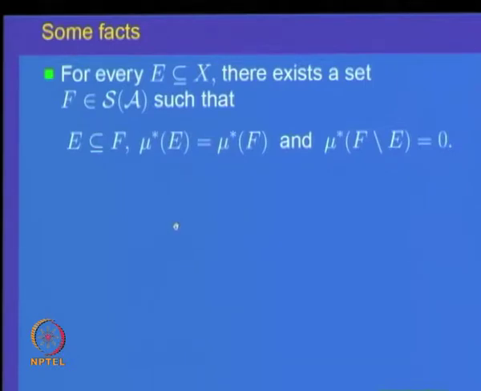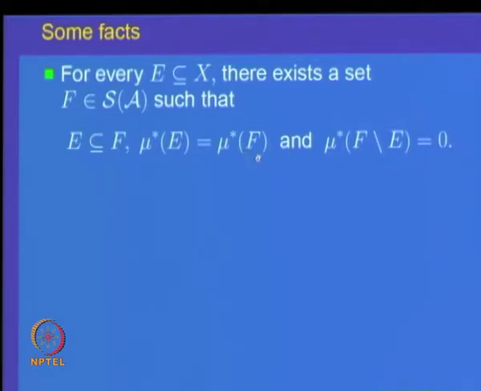For every subset E in X, you can find a set F in the sigma algebra S of A, the sigma algebra generated by A, such that the set E is a subset of F, and the outer measures of the two are the same. That in turn implies that the outer measure of F minus E is 0.